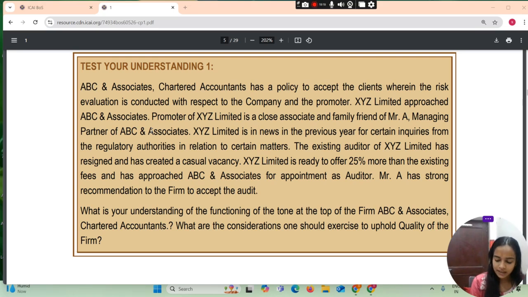A firm, before accepting an engagement, should acquire vital information about the client. Such information should help the firm to decide about the integrity of the client, promoter, and key managerial personnel. Competence including capability, time, and resources to perform the engagement and compliance with the ethical requirements.